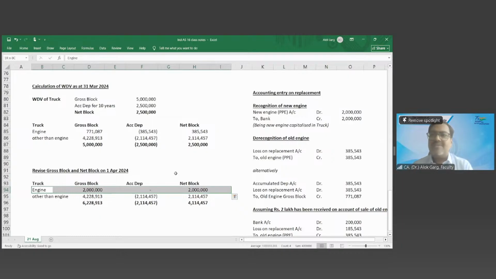Ambassador. Yes, Ambassador, Maruti 800, they just do jugaad. They do small servicing, repair, they push, and the car is running. But the actual life is only 15-20 years as per the registration certificate. The police will confiscate your car, the police will forfeit your car. So the point is, whatever money you have invested in your car at the end of 13 years, the life is going to expire in the 15th year. So whatever you capitalize, that capitalized portion will be depreciated over the remaining life of 2 years only. Not again 15 years.